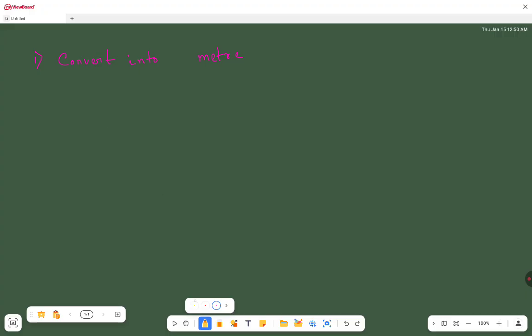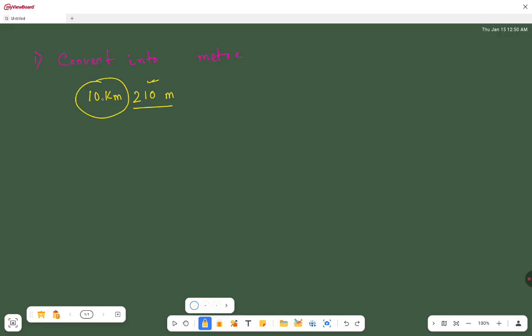The first question is given: 10 kilometer 210 meter. Now how will we do it? Here this 210 meter is already in meter, so we don't need to convert this part, but we have to convert this other part.